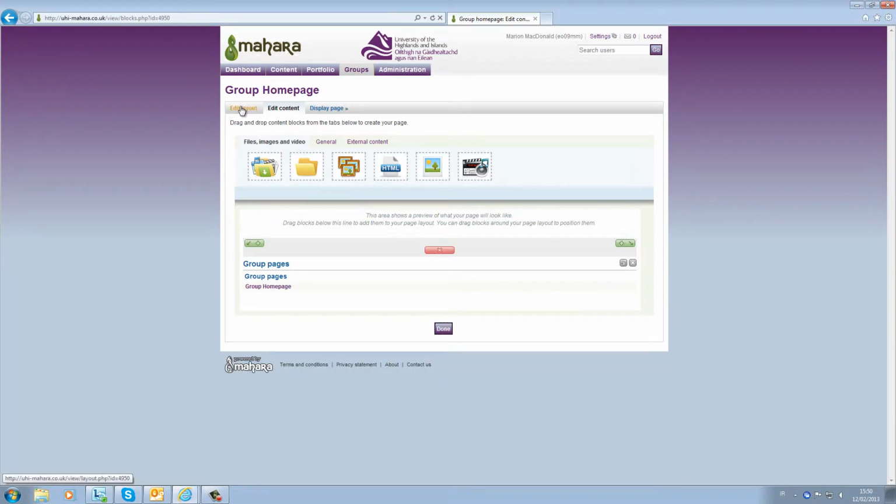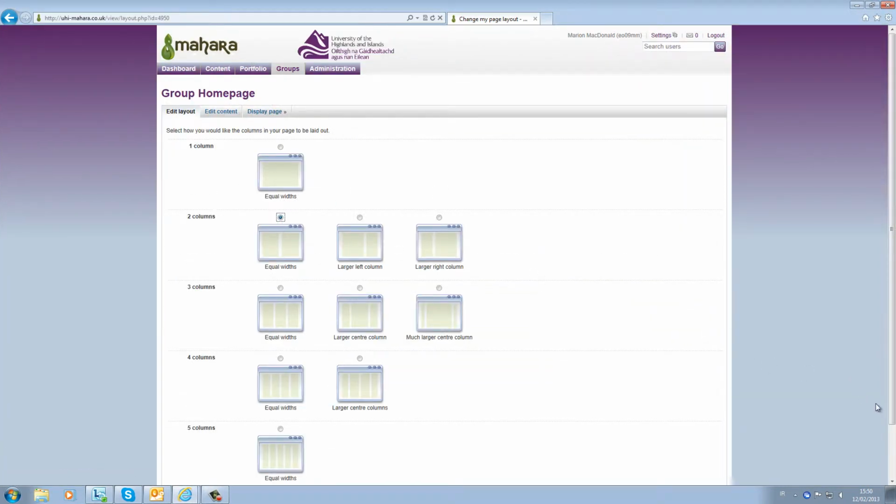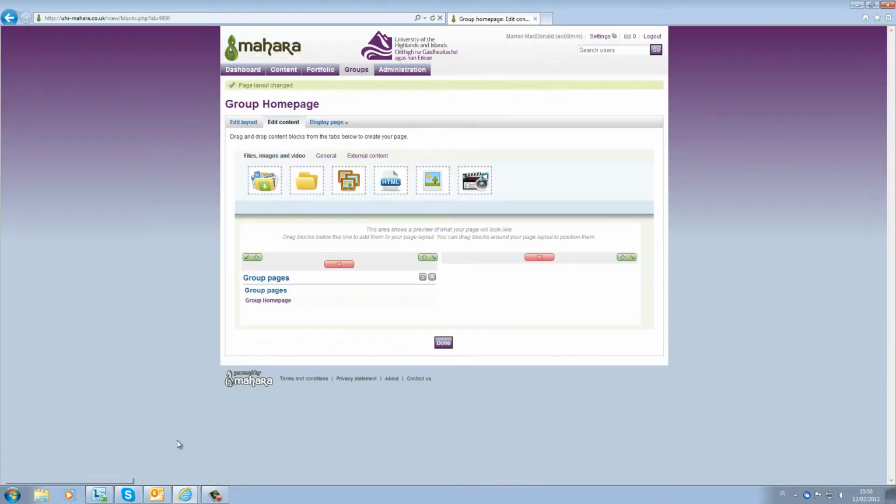I'll also change the layout. You can bring images onto the page to make it look a bit better, and you can use the text block to have some headings.